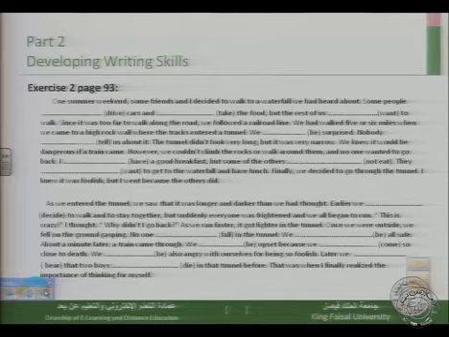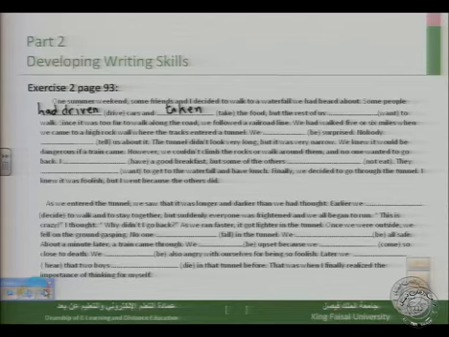One summer weekend, some friends and I decided to walk to a waterfall we had heard about. Some people drive cars and take the food, but the rest of us want to walk. Well, here we have three events. I think that driving the cars and taking the food happened first, and then walking or wanting to walk came later. So here we say some people had driven. Some people had driven cars and taken.